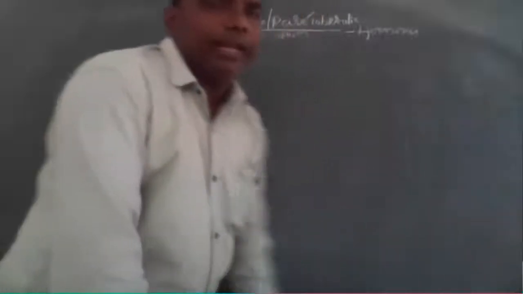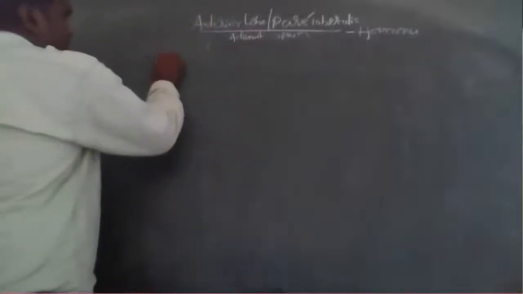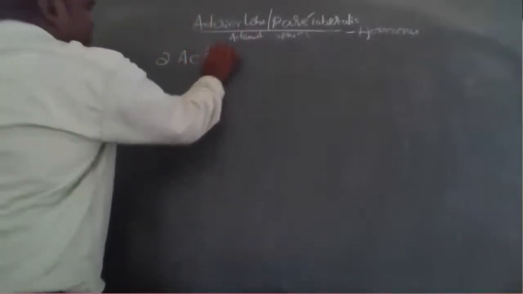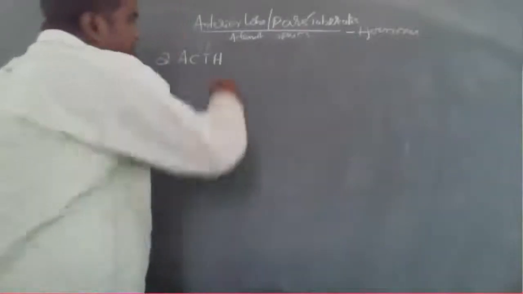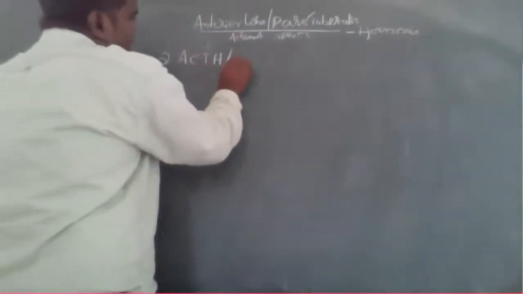Next hormone, the second hormone, is ACTH. What is ACTH?